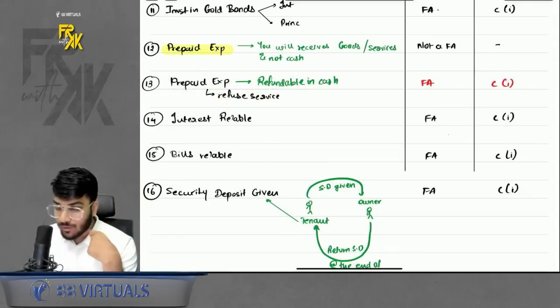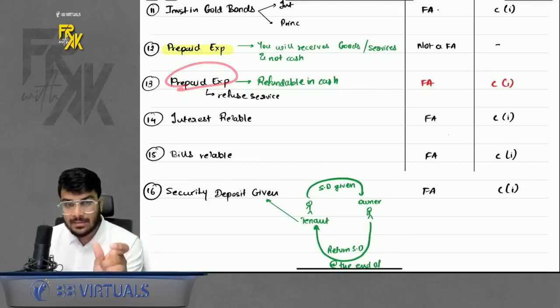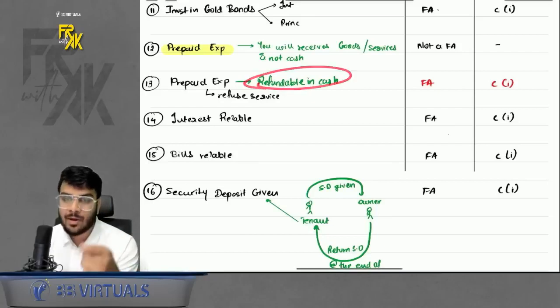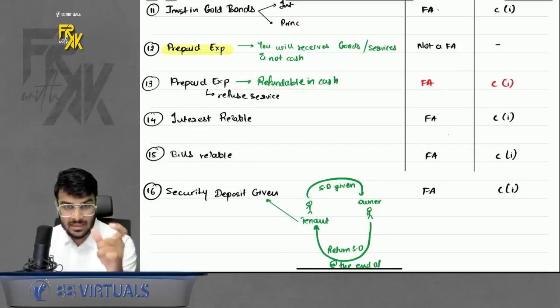That means I now have an obligation to give cash back to you. When, under prepaid expense, the service has been refused by the other party, the cash which you paid is now refundable. In that case, it will become a financial asset. Don't worry, we have already discussed this in detail in class.